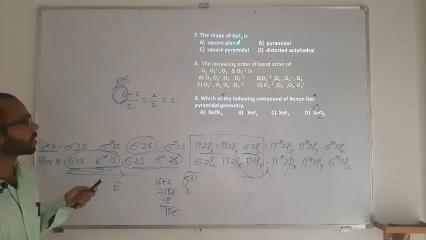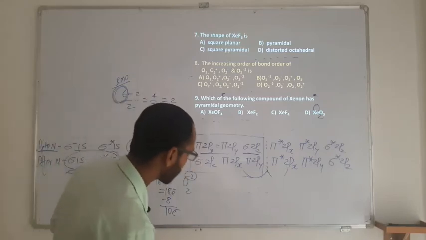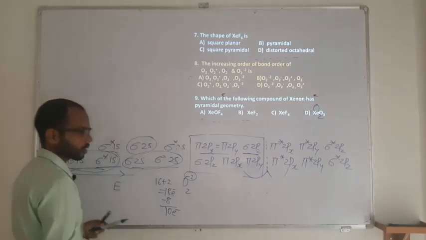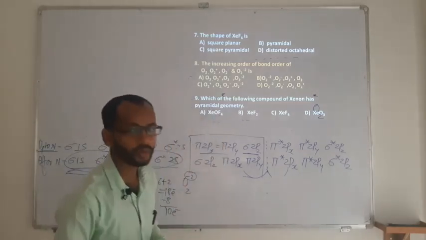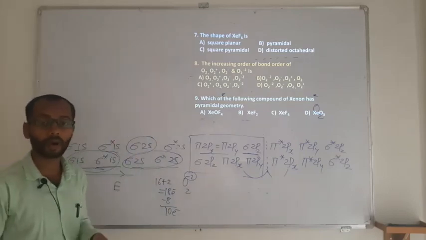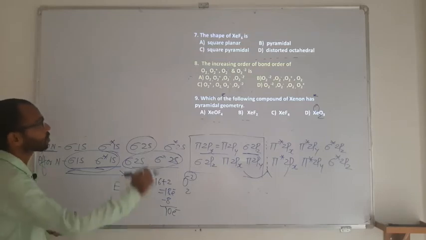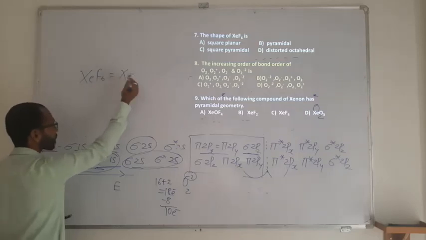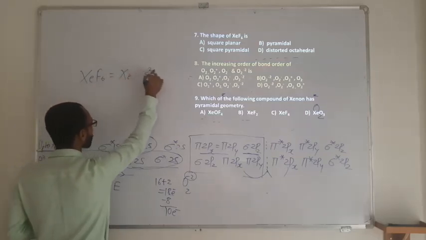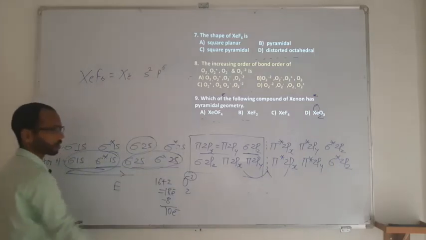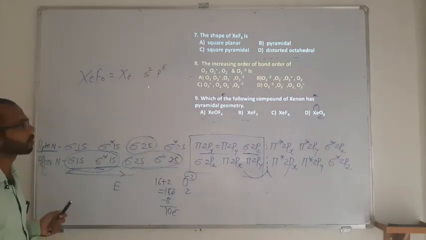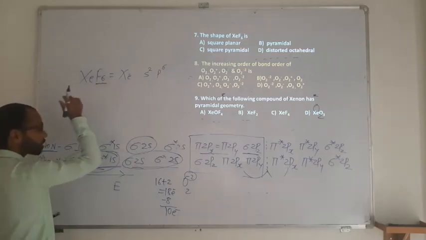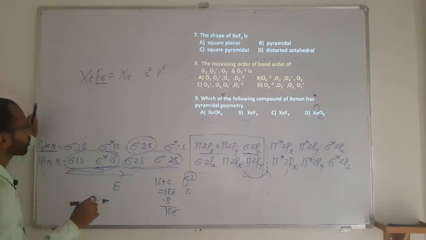The shape of XeF6. The shape is going to be decided by hybridization and VSEPR. Hybridization decides the shape alone if there is no lone pair. And if there is a lone pair, then definitely you need to take the help of VSEPR theory also. So for XeF6, the central atom is Xe. As Xe belongs to the noble gases, its outer configuration is s2p6. How many fluorines are there? 6. Each fluorine forms 1 bond, so 6 unpaired electrons should be there.